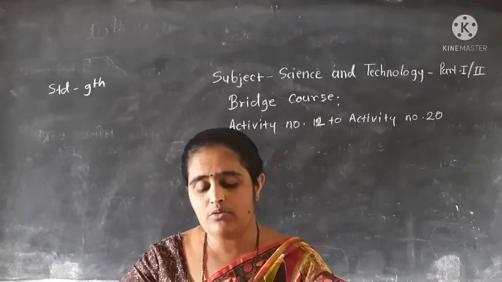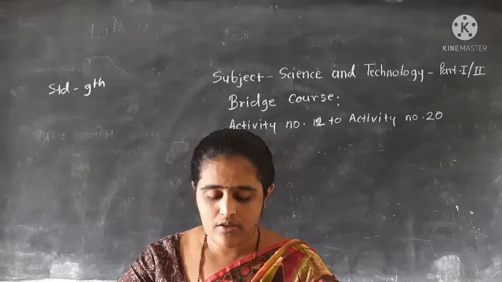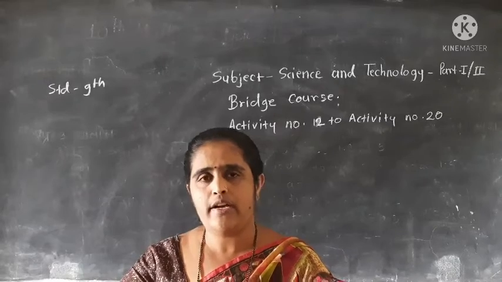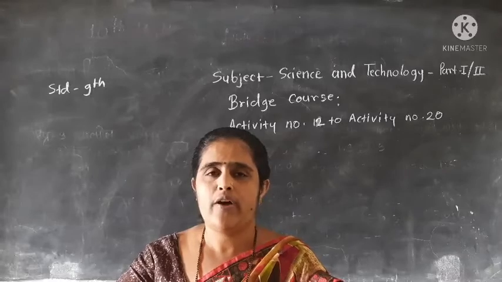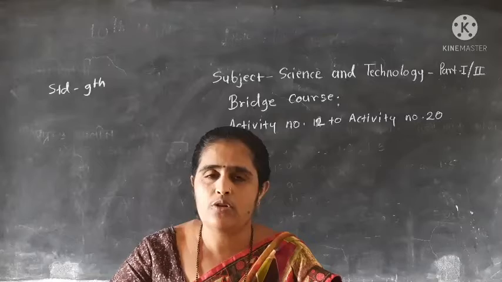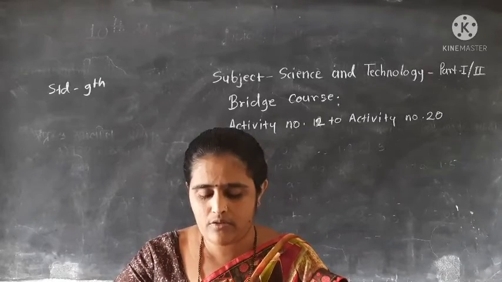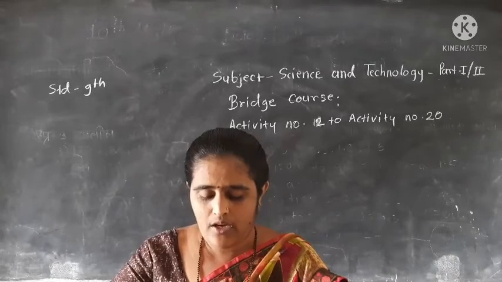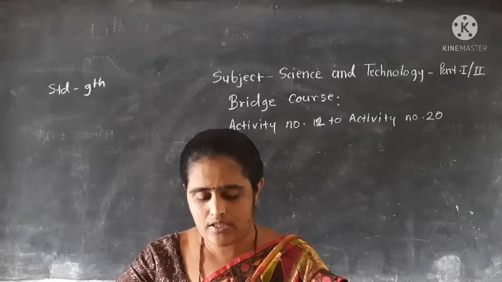Okay, next coming to activity number 18. In that, the first question is write any two infectious diseases. We have to write any two examples of infectious diseases. In that, some viral diseases and bacterial diseases are also included. For example, coronavirus or COVID is an infectious disease. Then any kind of cough and cold is also an infectious disease.